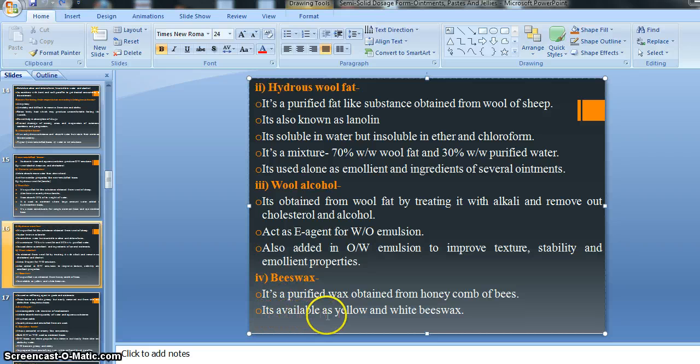Then it is available as yellow and white beeswax. So like our soft paraffin, our beeswax is also available in two forms, that is yellow beeswax and white beeswax, right. That means there are two categories or types of beeswax, like our soft paraffin, right.